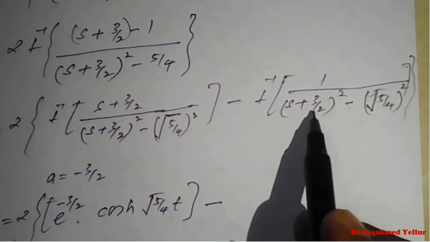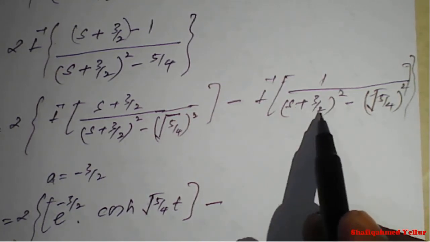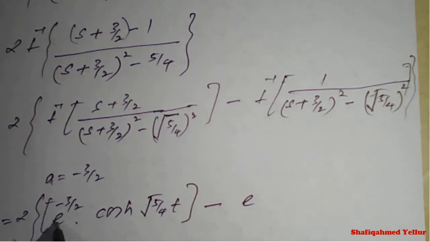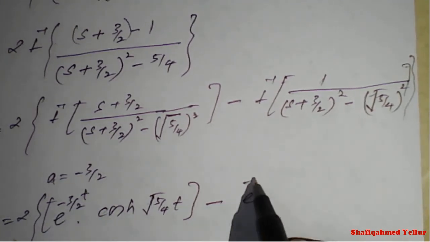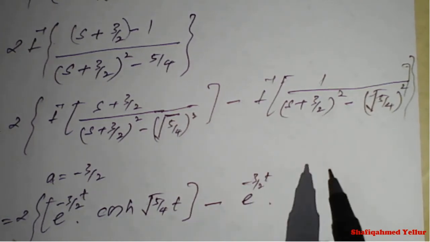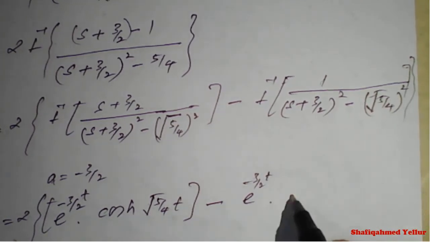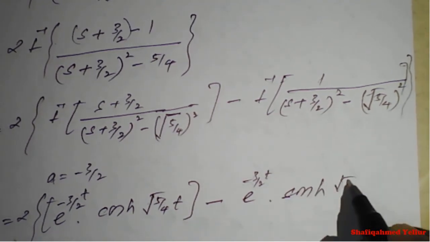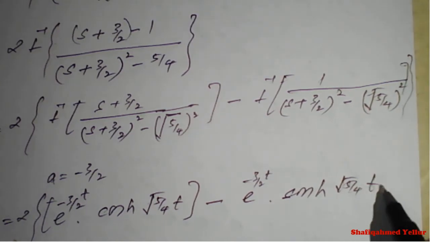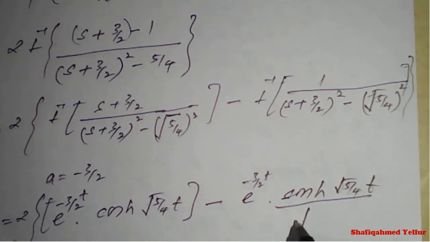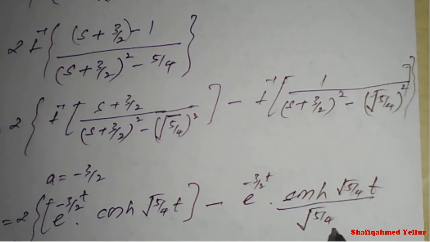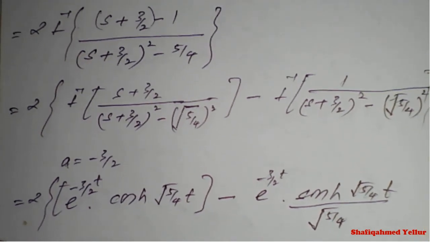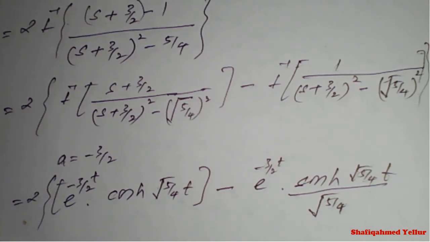Again, because of s plus 3 by 2, the value of a is again minus 3 by 2, so it is e raised to minus 3 by 2 t into, because of 1 upon this, it will become sine hyperbolic of root of 5 by 4 t divided by root of 5 by 4. On simplification finally we'll get this result, or else you can stop it here also.